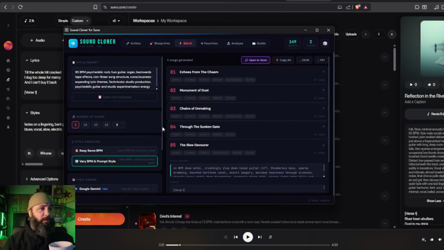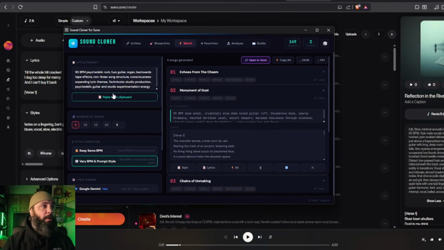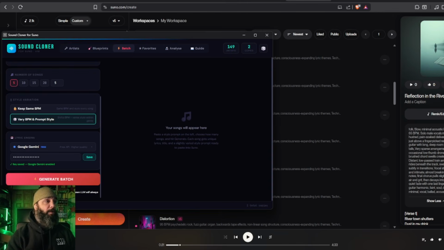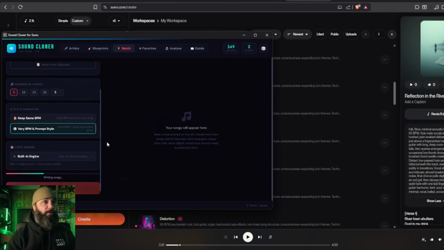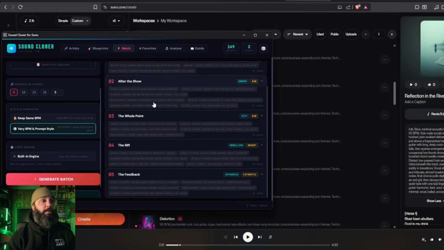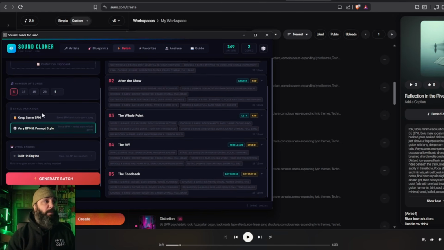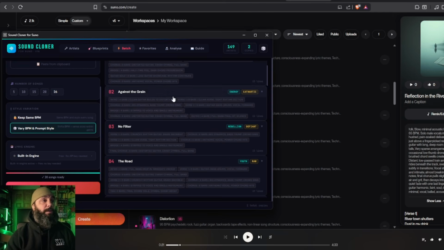Maybe it was psychedelic rock. I think it was psychedelic rock. Yeah, this is the one I wanted to use. Key takes forever, and I don't feel like waiting, but you can use the Gemini if you want. I'm going to use the built-in engine, generate batch. And it's going to give us some nice songs, the riff. All right, we're going to do 26 songs. We're going to generate a batch of 26 songs.